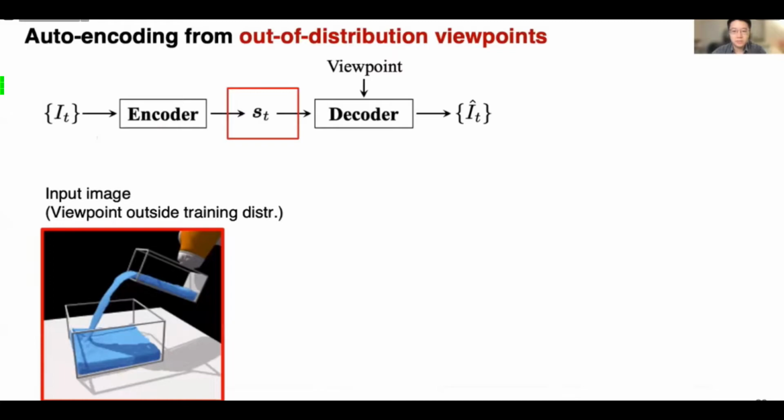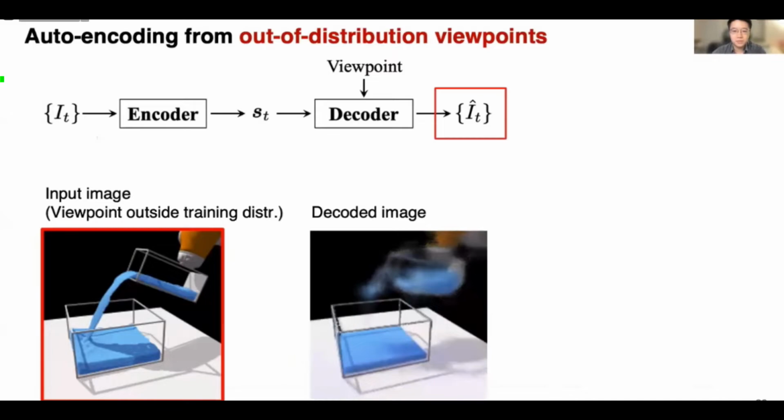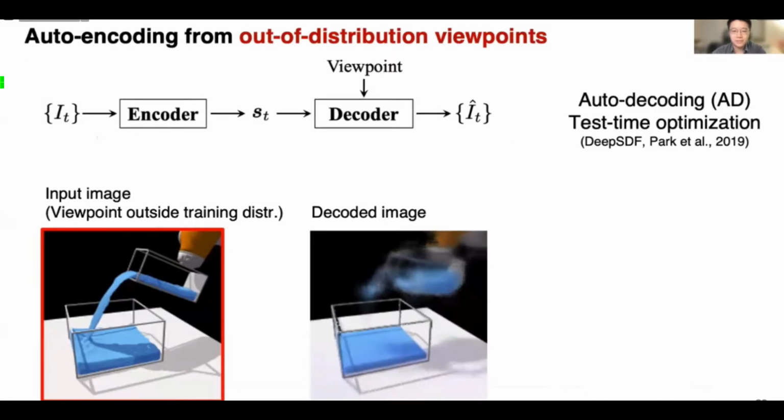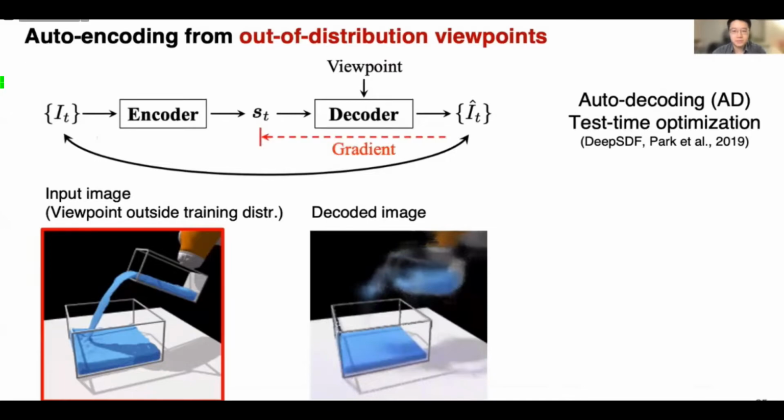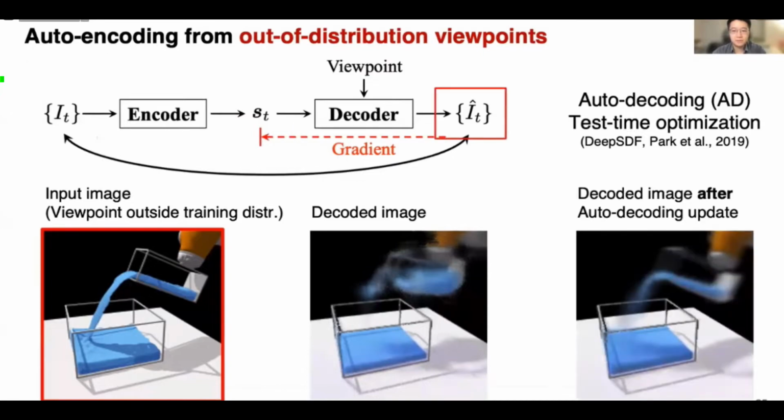When decoded directly from the amortized estimation, the results are not ideal and depict different 3D contents from the ground truth. To update s_T and make it better at describing the underlying 3D contents, we employ an auto-decoding test-time optimization technique. Specifically, we compare the difference between the input image I_T and the reconstructed image, and backpropagate the gradients of their differences with respect to the scene representation s_T to iteratively update it. After the auto-decoding test-time optimization, the resulting s_T is much better at describing the underlying contents, as evident from the decoded image.